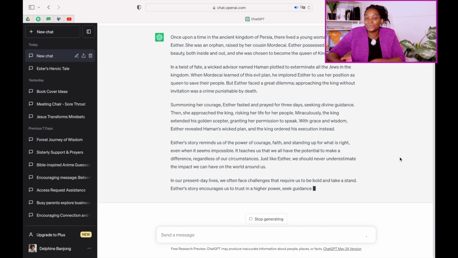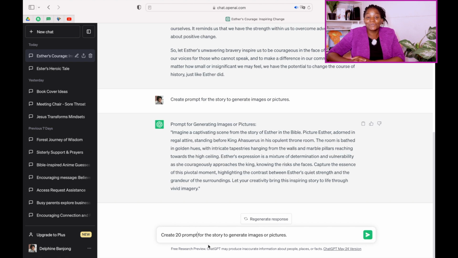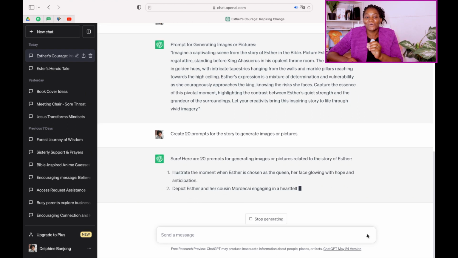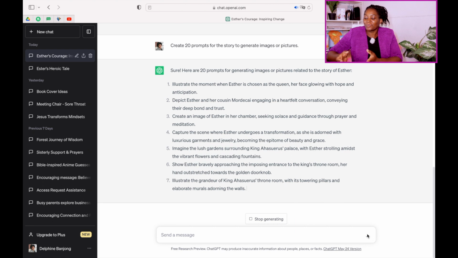The next thing I want us to do is to go to ChatGPT again and ask ChatGPT to create prompts for us for the story. So these prompts are what we are going to use to create images for this story. Don't worry, I'm going to show you everything you need to know in order to have your video. So we see how ChatGPT is creating this prompt for us.